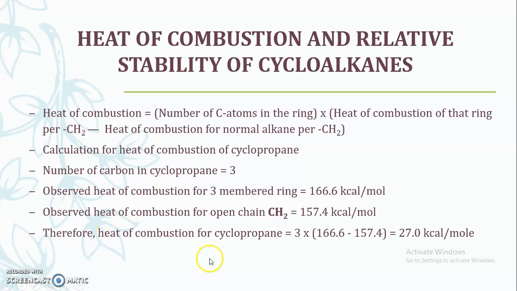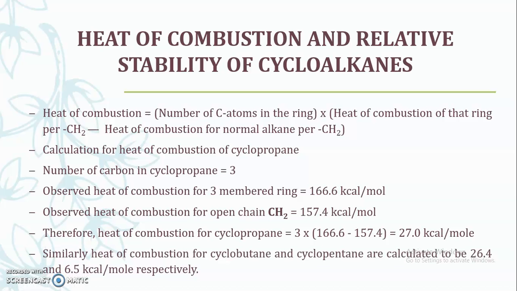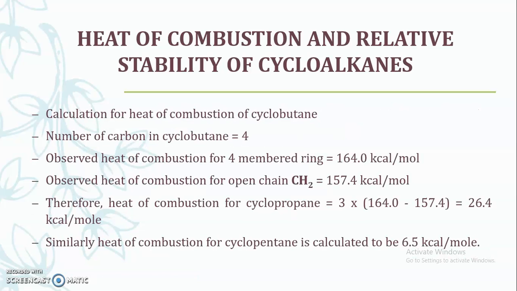Therefore, the heat of combustion of cyclopropane is calculated as 3 into 166.6 minus 157.4, that is equal to 27 kilocalorie per mole. This means if 1 mole of cyclopropane is burned in the environment of carbon dioxide and water, it will evolve 27 kilocalorie per mole. Similarly, we can calculate the heat of combustion for cyclobutane and cyclopentane. For cyclobutane it is 26.4 and for cyclopentane it's 6.5 kilocalorie per mole respectively.